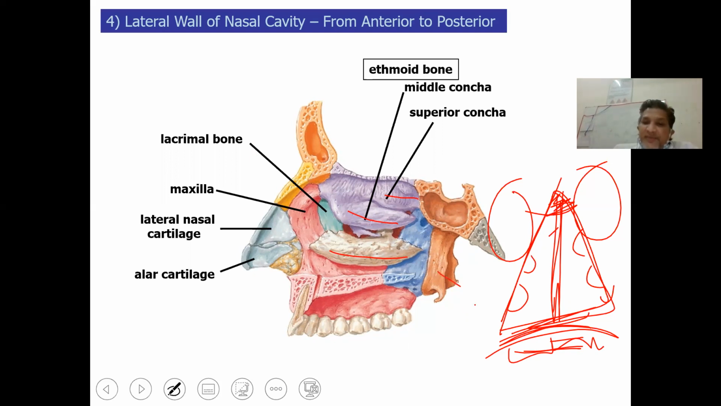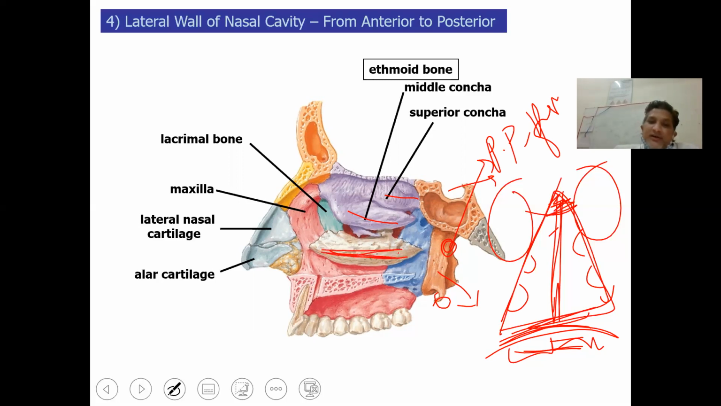And this will be the greater wing of the sphenoid. This is the pterygoid hamulus. Just posterior to this will be the pterygopalatine fossa. Through the pterygopalatine fissure it communicates with the parapharyngeal space. This is the sella turcica.